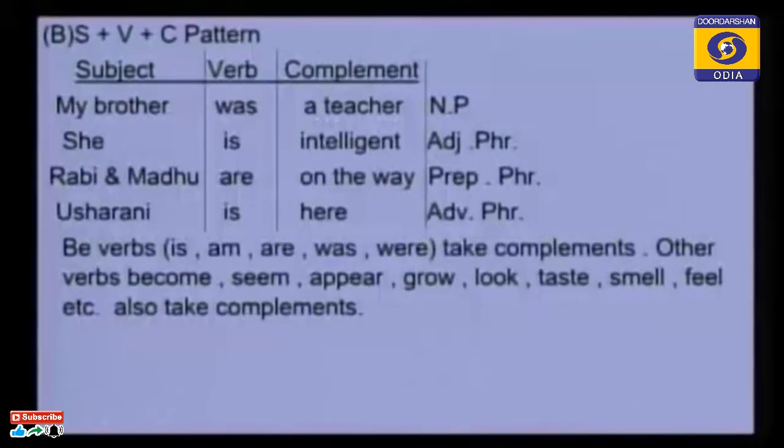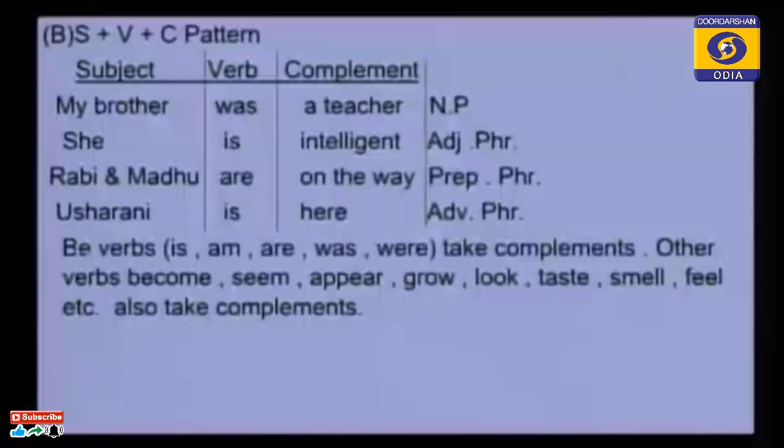This is a noun phrase. She is intelligent. Intelligent is a complement. This is an adjective phrase. Ravi and Madhu are on the way. On the way is a complement. This is a prepositional phrase. Usharani is here. Here is an adverb phrase.